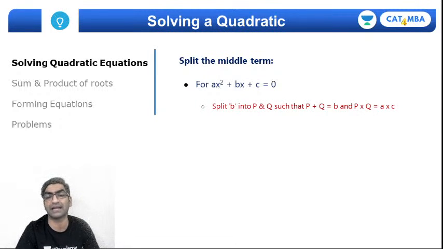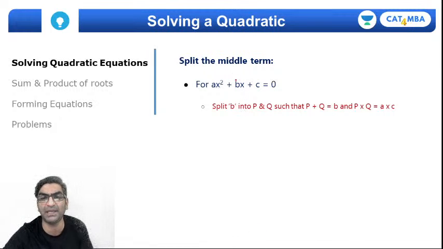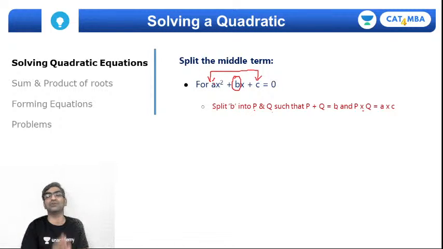The sense of it is that you try and break the middle term bx. The coefficient b can be broken down into two parts, p and q. The constraints are that you will choose two values p and q such that the sum of p and q is b. Obviously p and q can also be positive or negative. But their product should also be equal to the product of the first and the last terms, a into c. So you want two values whose sum is b and whose product is ac, right?